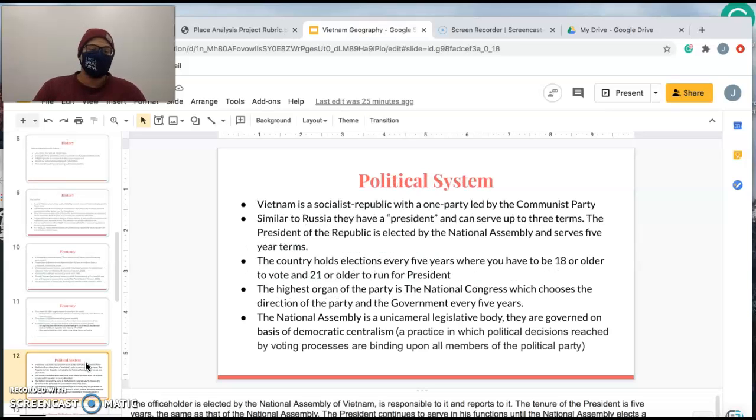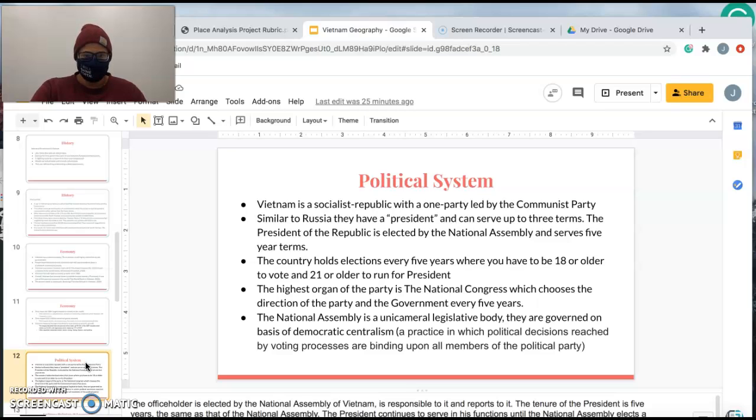All right, now we're going to talk about the political system. They are a socialist republic with one party led by the Communist Party. Similar to Russia, they have a president who can serve up to 3 terms, and the president is usually selected by the National Assembly and serves 5-year terms. The country holds elections every 5 years, and you must be 18 and older to vote and 21 or older to run for president.